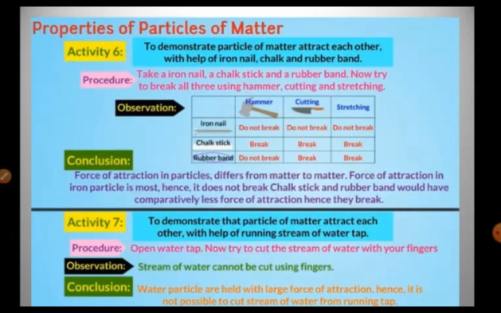Like you are stopping the water here. Is it possible? No. As you place a finger in between the flowing water, for the time being you can stop it, but as soon as you remove the finger, again the water will continue to join. So the conclusion we can draw from here is that water particles are held with a large force of attraction, hence it is not possible to cut the stream of water from the running tap.